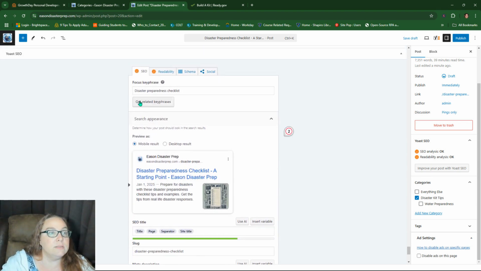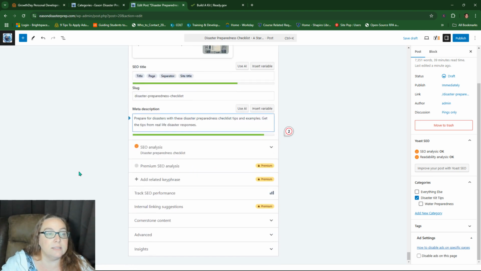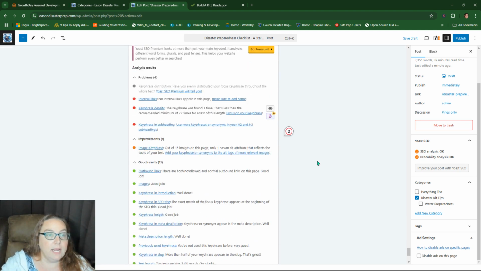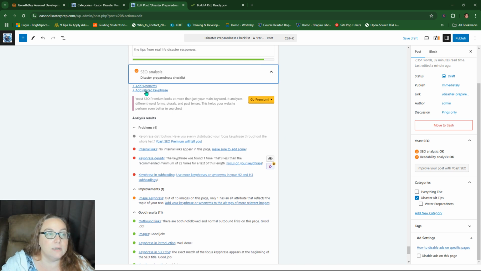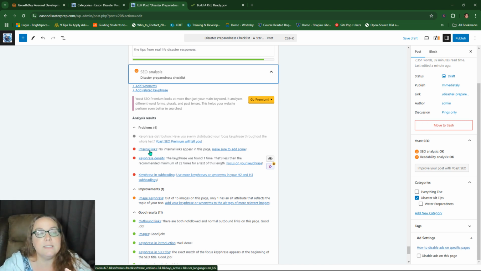Okay, so now it's still telling me, and this is going to tell me why. They want me to add some synonyms. Well, actually, that's not even telling me that. That's all premium. So a lot of the stuff that used to be in it is no longer premium. There are internal links on this. Oh, you know what? There aren't internal links. So it's not detecting them, so I'm going to add internal links.